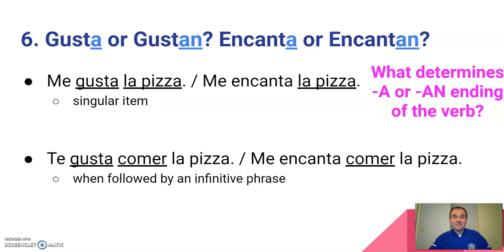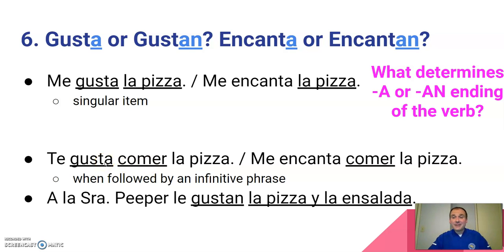Anytime we have an infinitive phrase like me gusta comer, me gusta bailar, me gusta estudiar, it's always going to be gusta. Why? Because it's followed by an infinitive phrase. So if we look here, gusta, if it's followed by an infinitive, it's always going to be the A. Okay? How about down here?